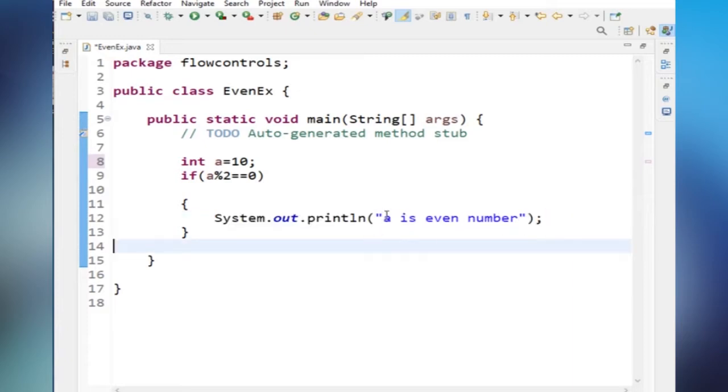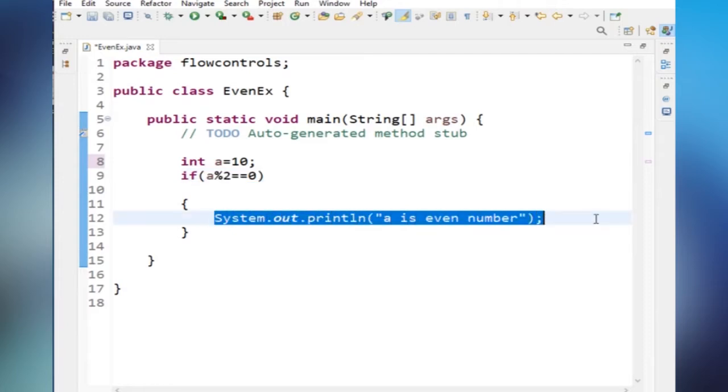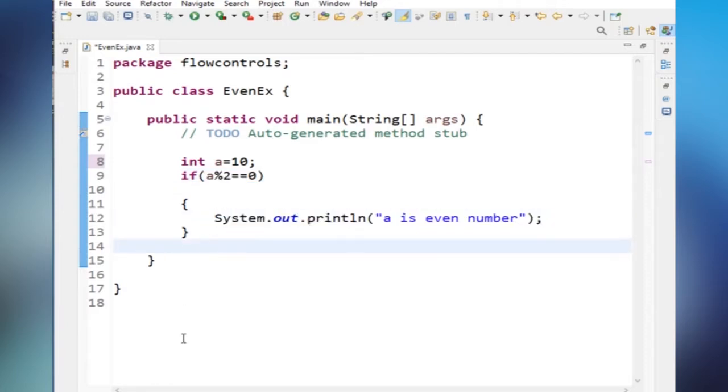So I got A is even number. This is the way we have to use the if statement. Whatever condition we write in these braces, if this condition is true, then only it will enter into the if block and execute these statements. And the flow continues normally. Now the next